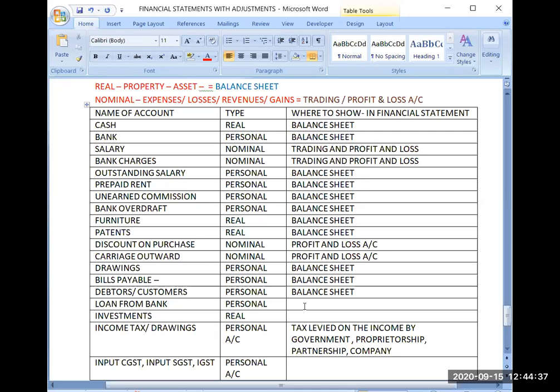You will have to write the name. So when the bank account is a personal account, obviously when you are taking a loan from bank, you have to write the name of the bank from which you have taken the loan, to whom I need to pay back. So that's why it is a personal account. So it will also go to balance sheet.